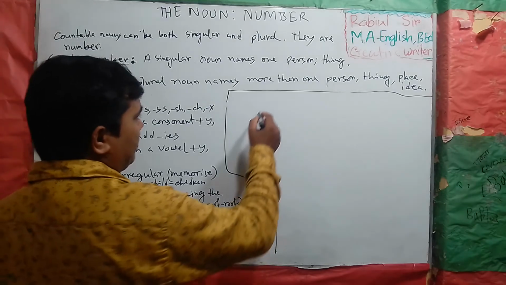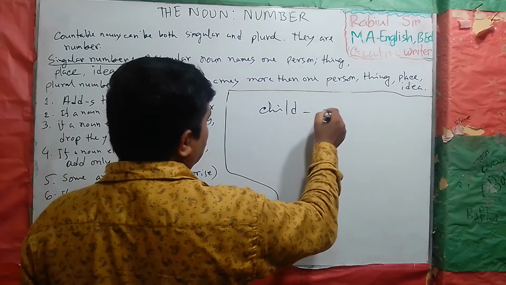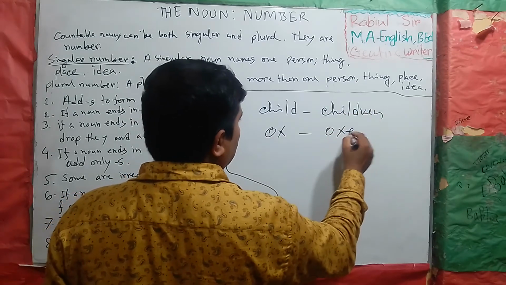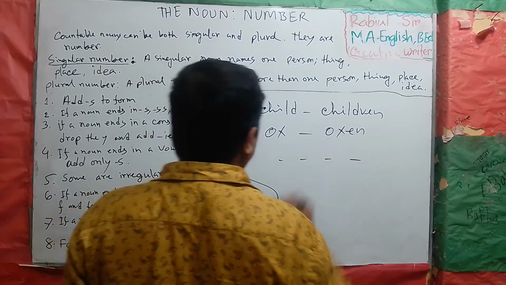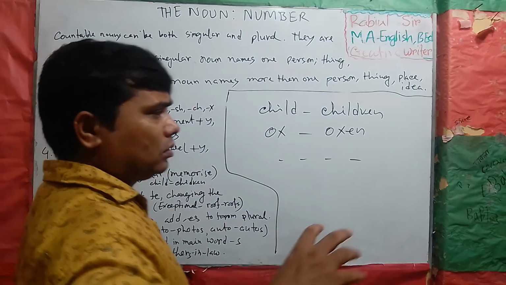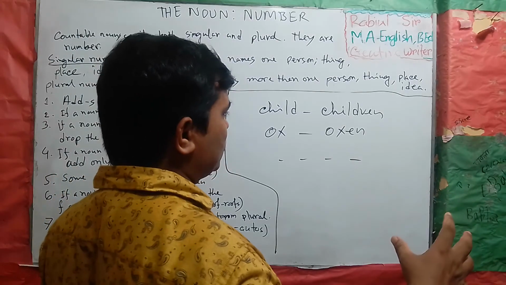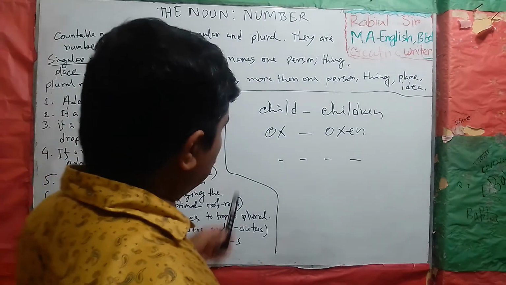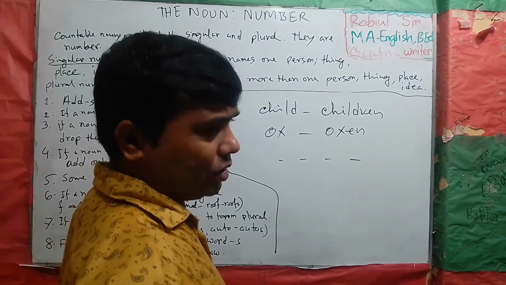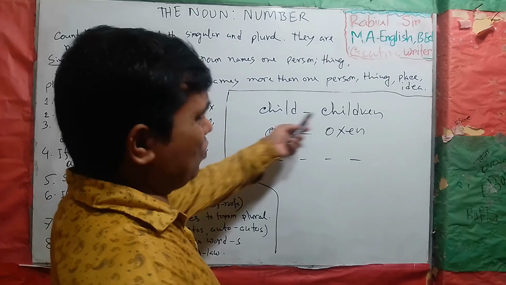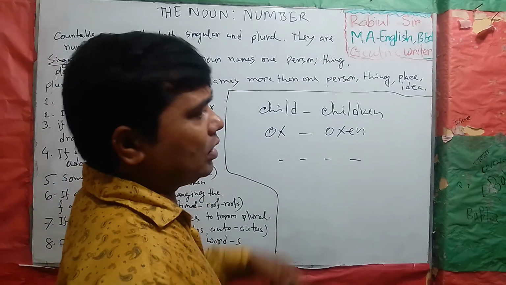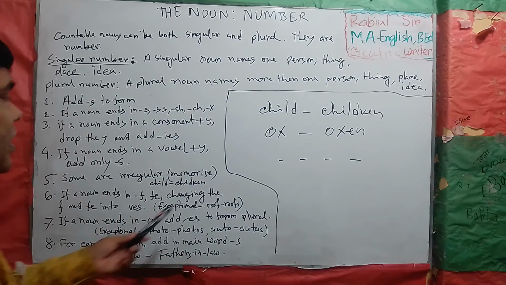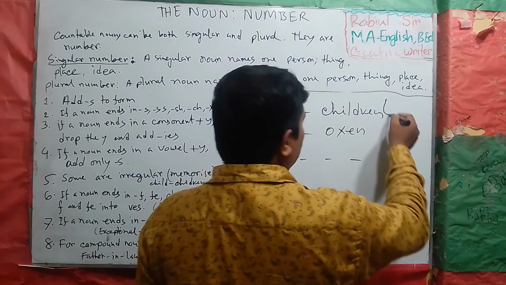Children, oxen, etc. There is no continuous rule, no flow. One word, one change. Another word, another change. Different changes. These examples you have to memorize.